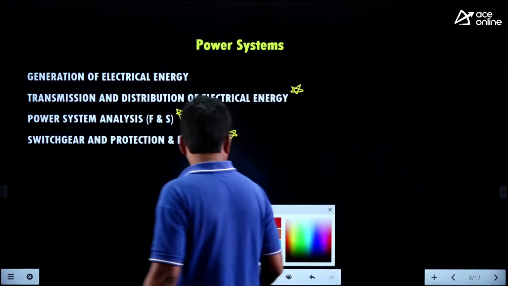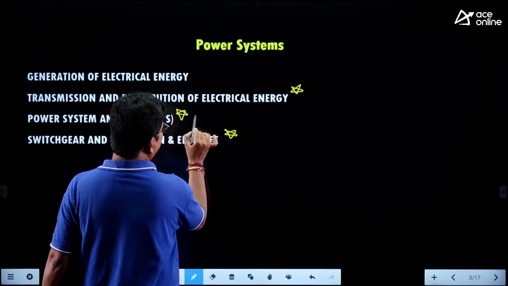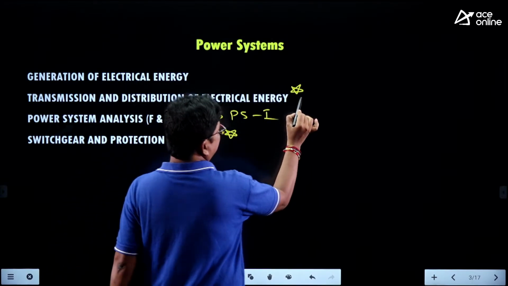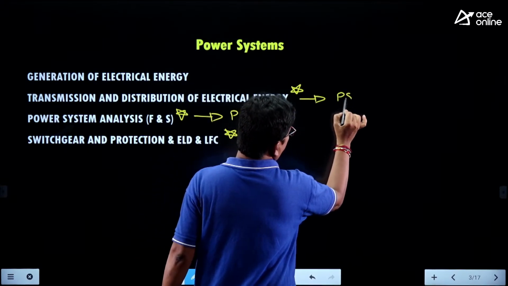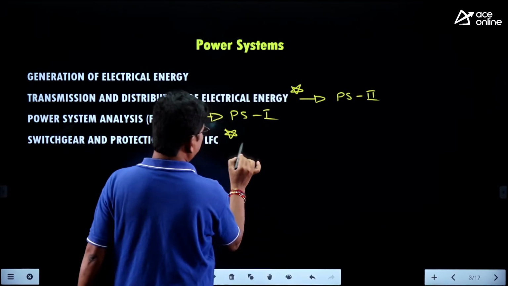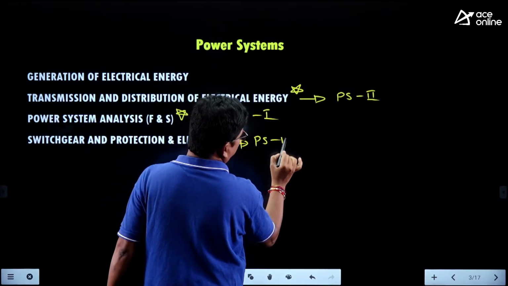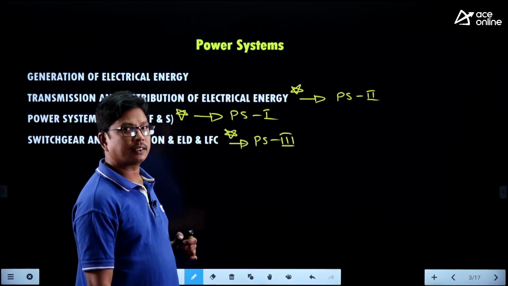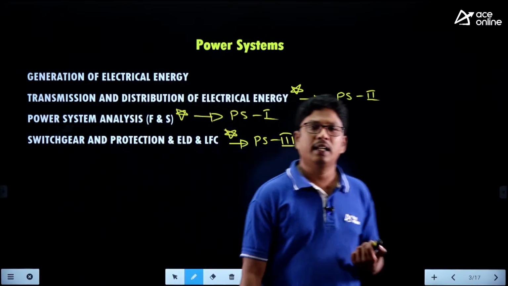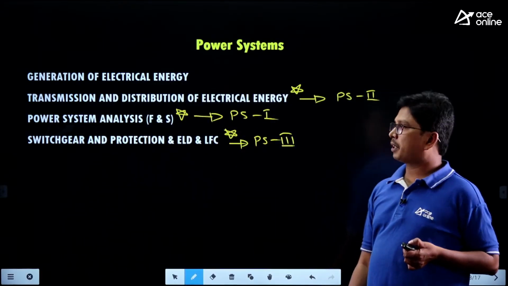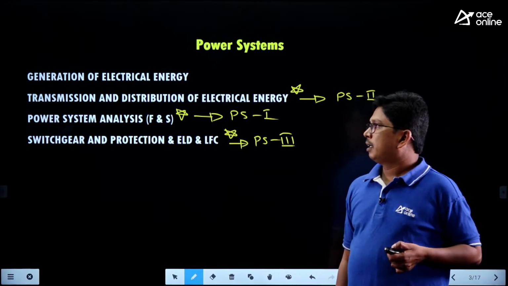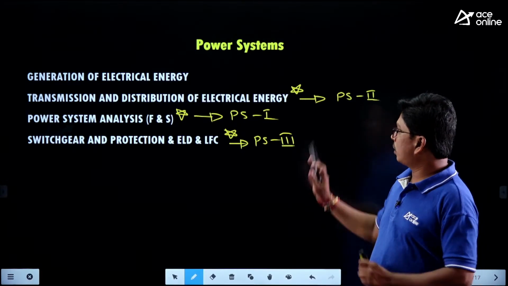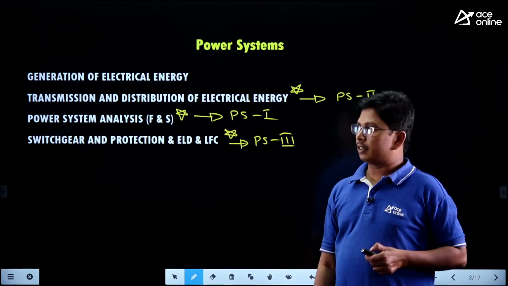So we are discussing these as PS1, PS2, and PS3, based on the weightage. The highest weightage part is faults and stability, that is power system analysis, the next one is transmission and distribution, and the next one is power system protection along with economic load dispatch and load frequency control. These are the highly weighted areas.